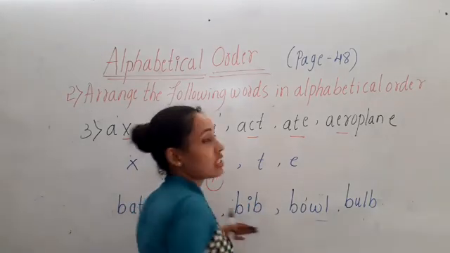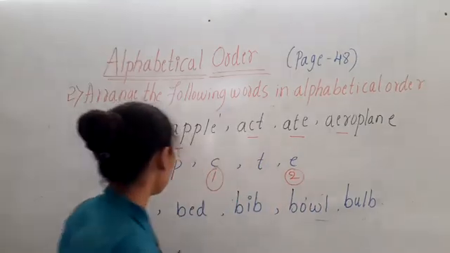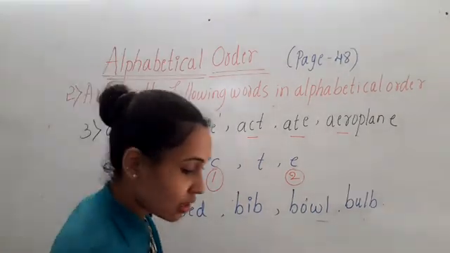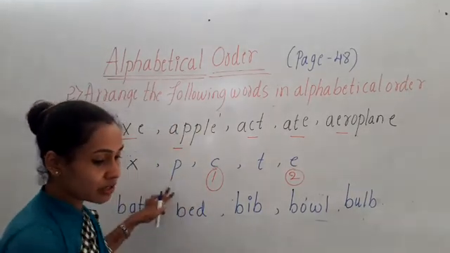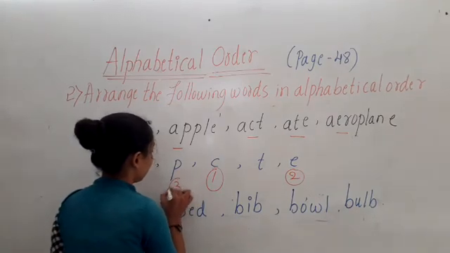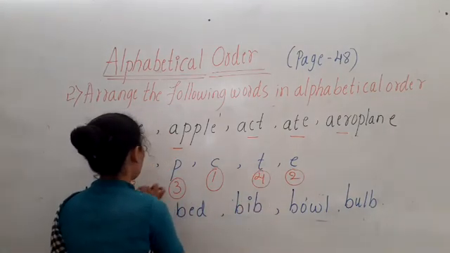C. After C, which letter comes? E. After E, children, which letter comes? P. Then the fourth one, T. Then X.